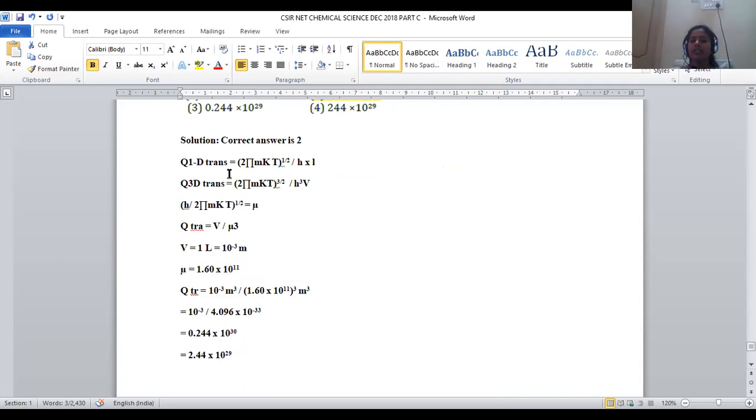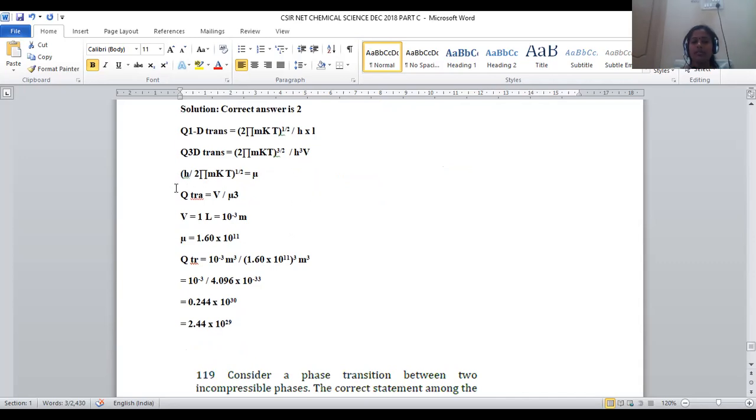For one dimension, the translational partition function is given as (2 pi mkT) whole to the power 1 by 2 by h, into L. For three dimensions, it is (2 pi mkT) whole to the power 3 by 2 by h cube, and V, because L cube is nothing but V, right?